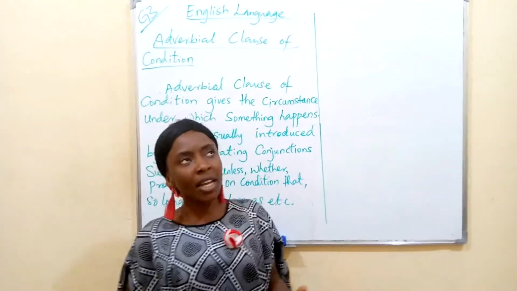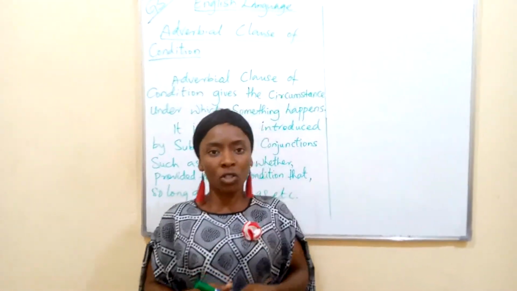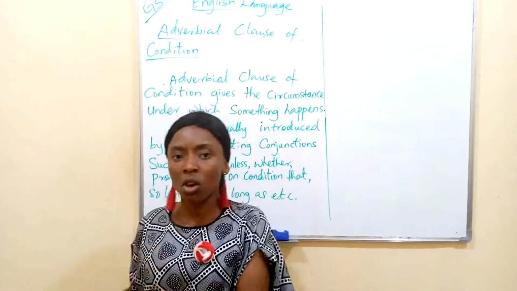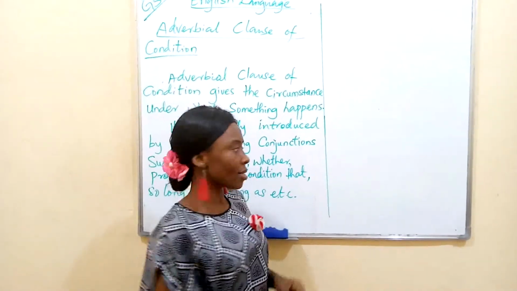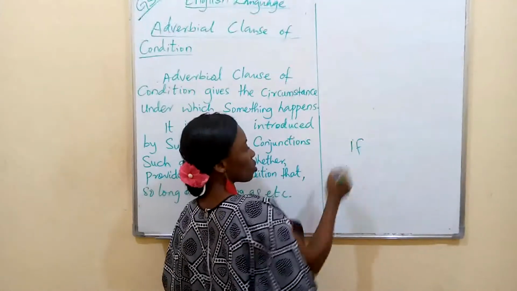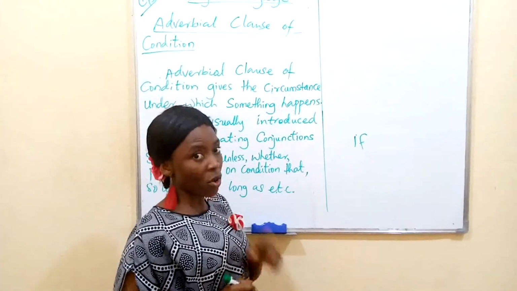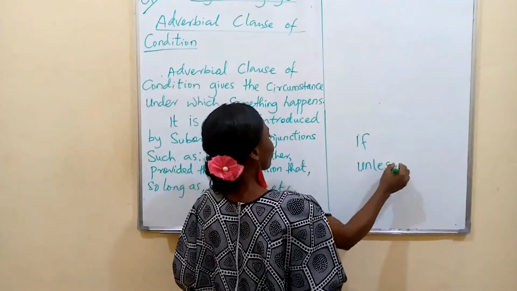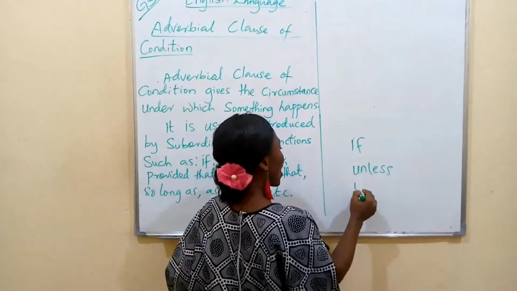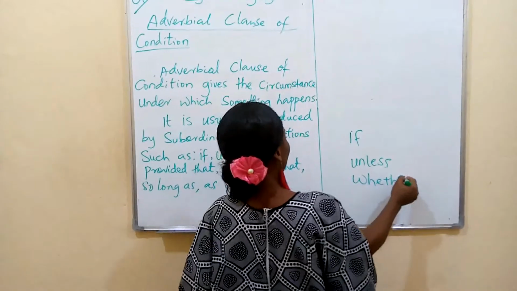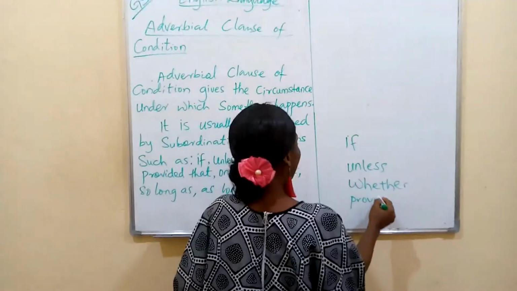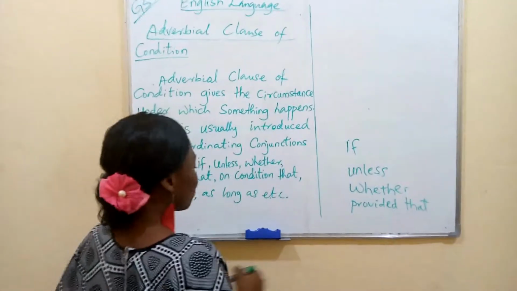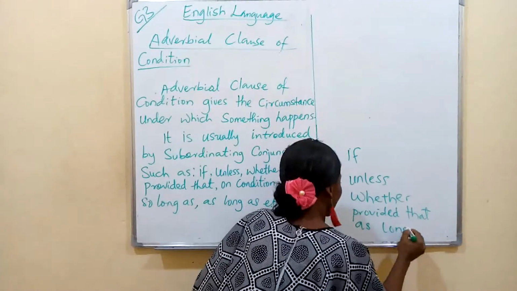Now, when we are talking about adverbial clause of condition, it is usually introduced by a subordinating conjunction, such as if. So you use this to identify your adverbial clause of condition. If, unless, whether, provided that, as long as